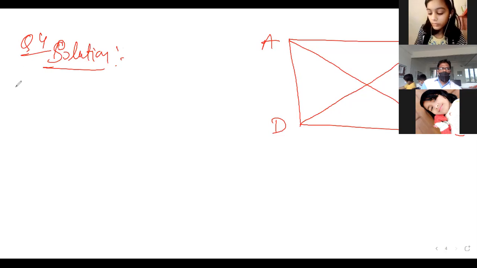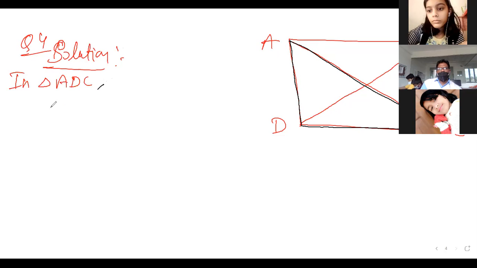Look, if you are talking about triangle ADC, that means I'm talking about this triangle ADC. How to use the property? That will be definitely AD plus DC is greater than AC. Clear?